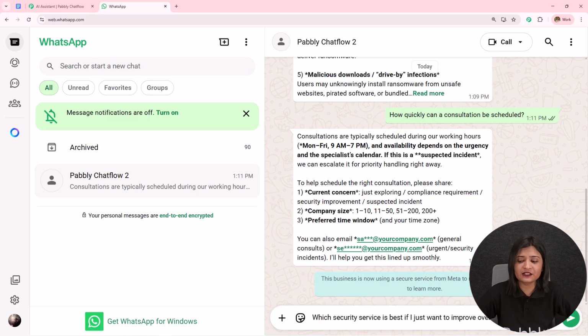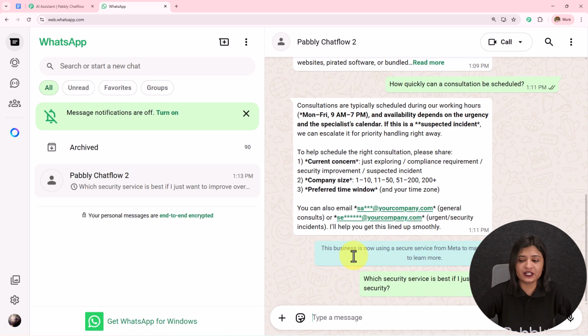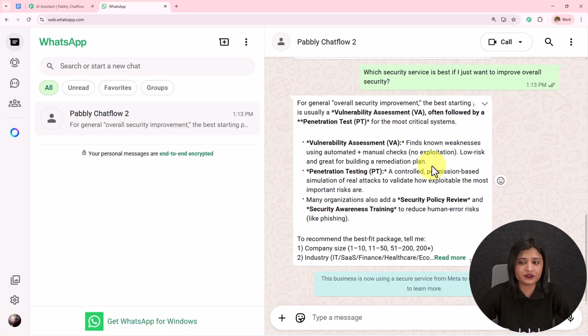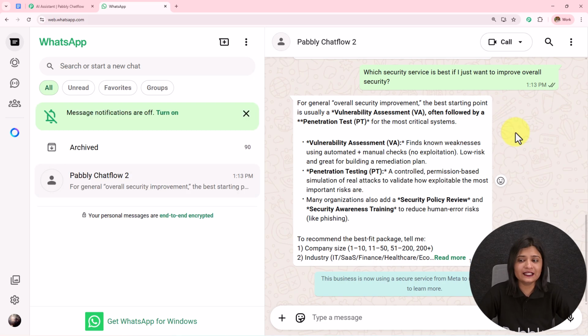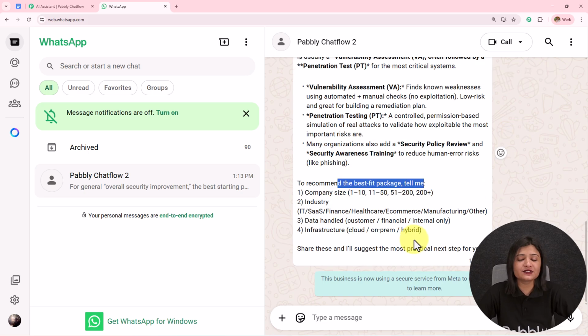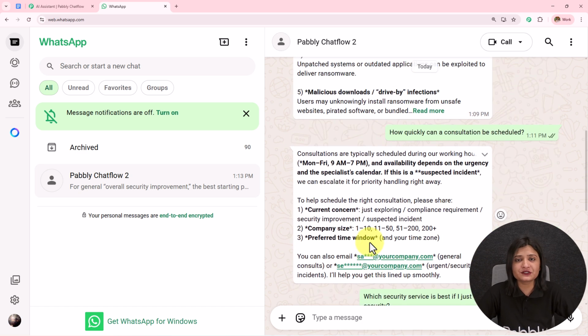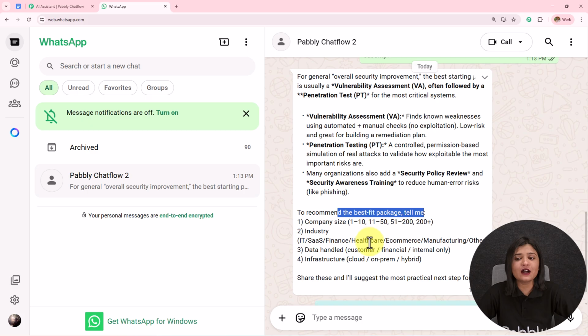Here I'm going to send a final question: which security service is best if I just want to improve overall security? I have sent this question. Let's wait for the reply. And here it is. For general overall security improvement, the best starting point is usually a vulnerability assessment, often followed by penetration test for most critical systems. Vulnerability assessment, penetration testing, security policy reviews, and then it is also asking me to recommend the best fit package. I have to provide these details. Now as I provide these details, it is going to send me the package. Now here, this is how my AI agent is working.